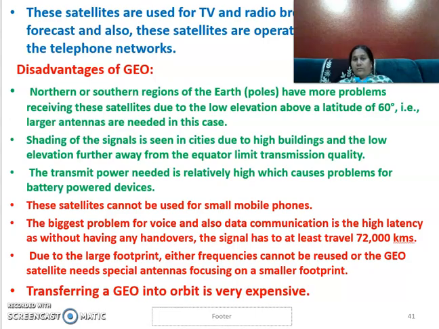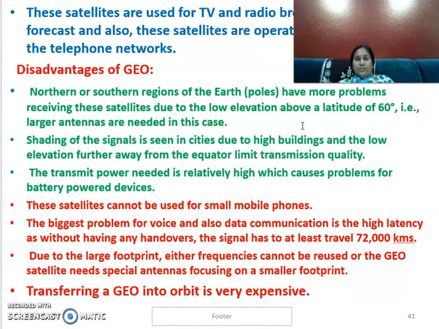So these GEO satellites are used for TV broadcasting, radio broadcasting, weather forecasting, and also for telephone services. These are the applications of GEO. And there are a few more disadvantages. There is a possibility that the north and south poles have a problem. They may not be able to receive the signals properly.